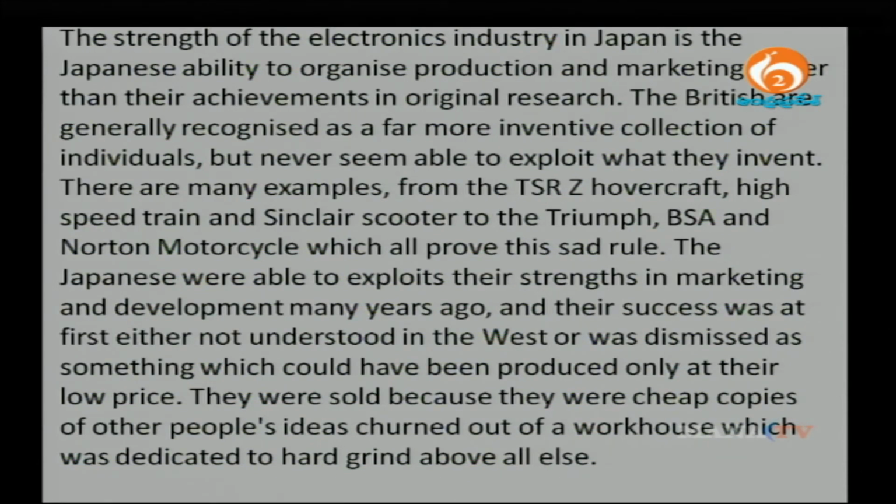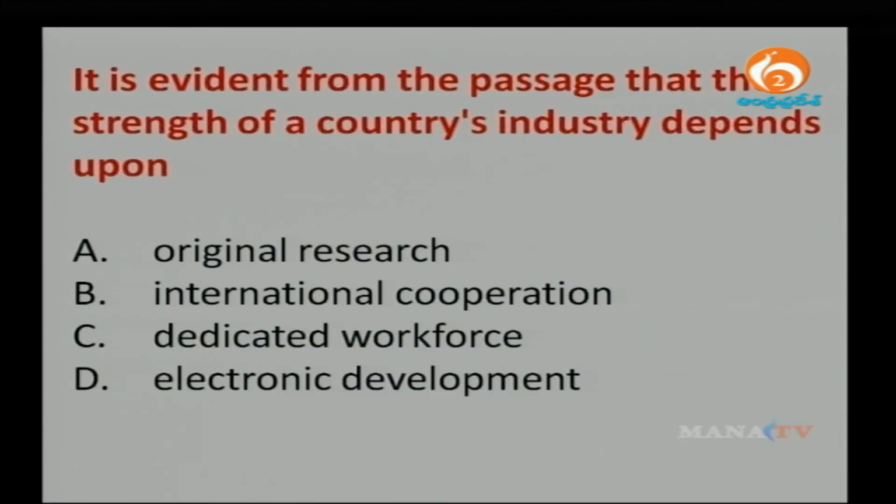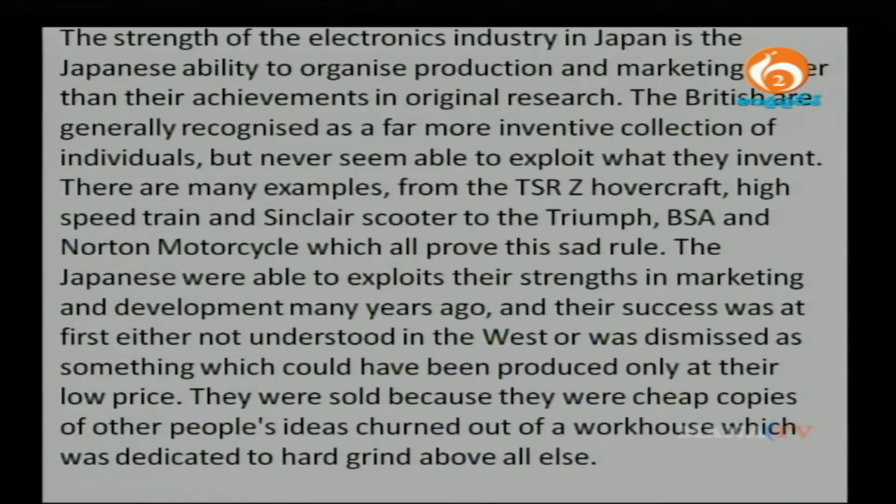They were sold because they were cheap copies of other people's ideas churned out of workhouse, which were dedicated to hard grind above all else, which means the products manufactured by Japanese were cheaper, they spent more effort in terms of marketing, that is why they were selling more and they were more popular. But people did not understand, they felt that Japanese products are lower in terms of quality, in terms of low cost of production. So, let me go back to the passage, please make a note of the important points.